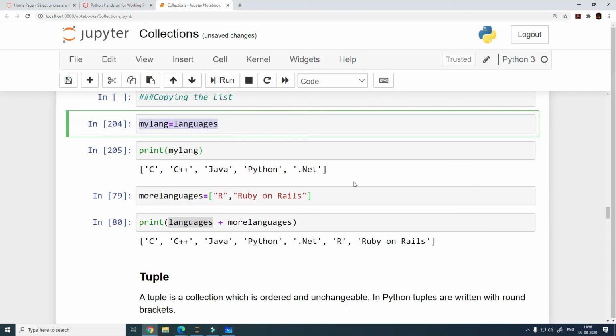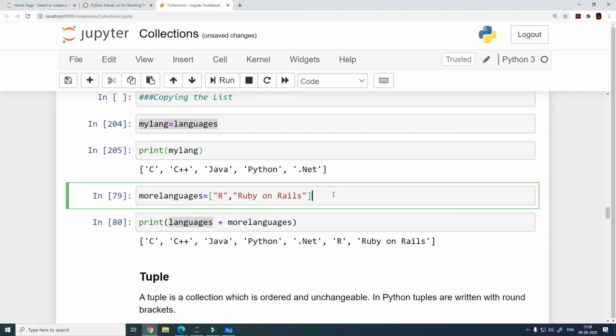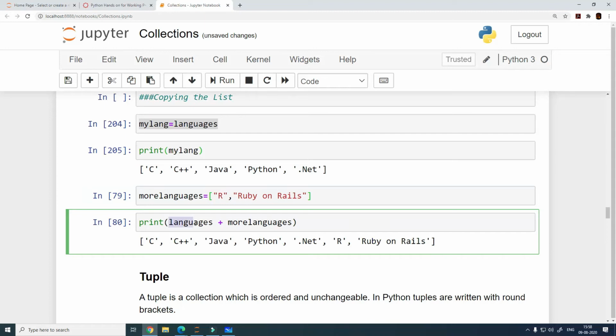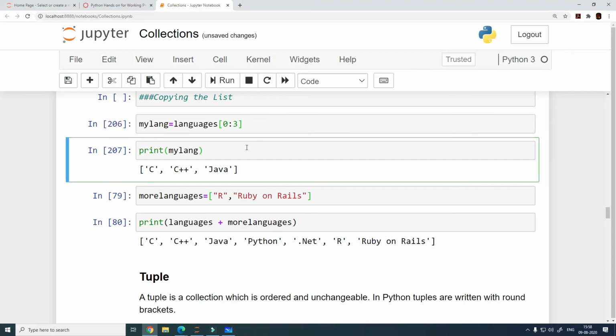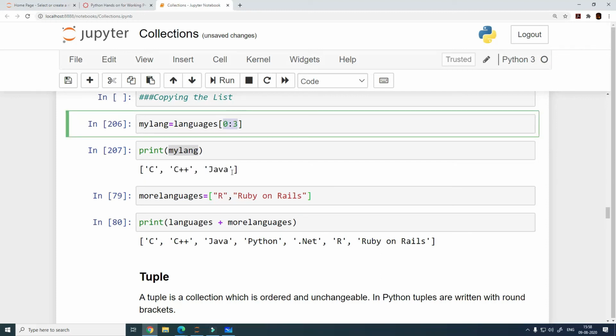The other thing that you can do is, can we specify the index number as well when you copy one list to another list? You can do that as well, since this is going to be a valid statement. This is totally fine. Definitely do that. So my language is going to only contain elements 0, 1 and 2 in this case, and this is what is happening here.